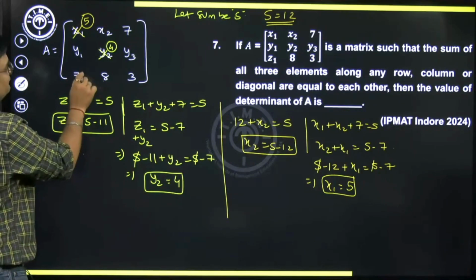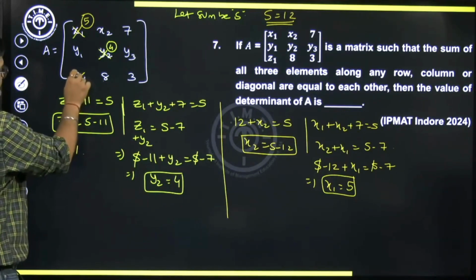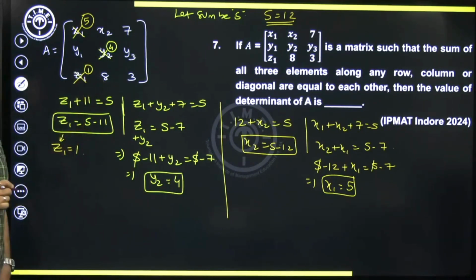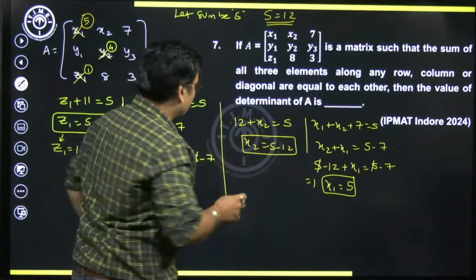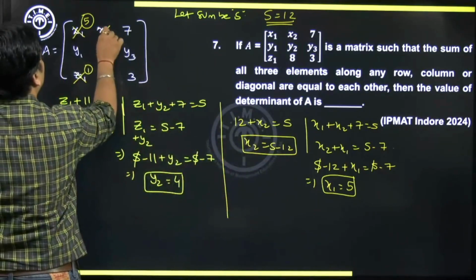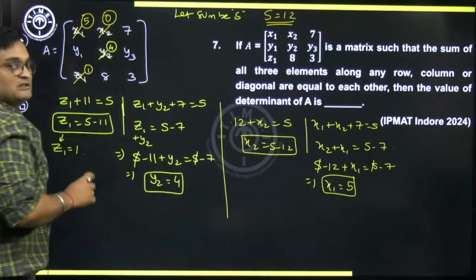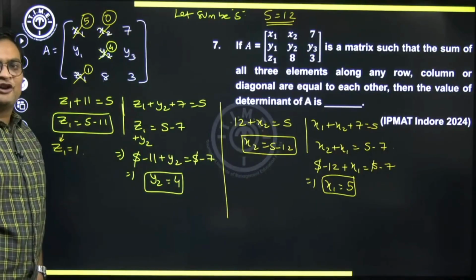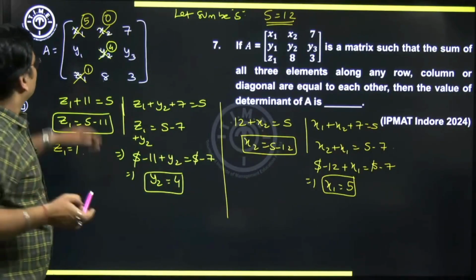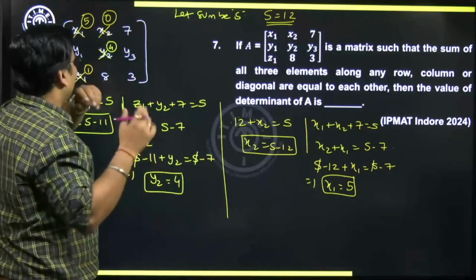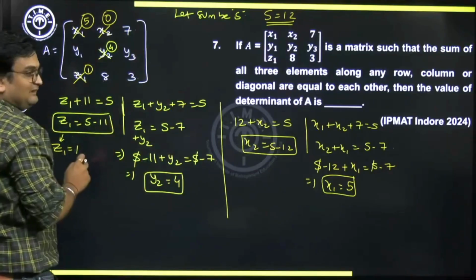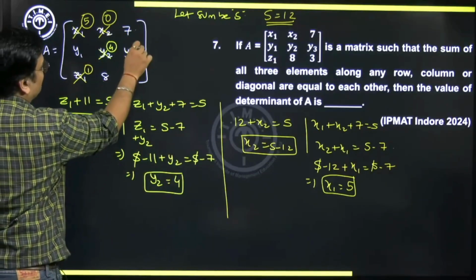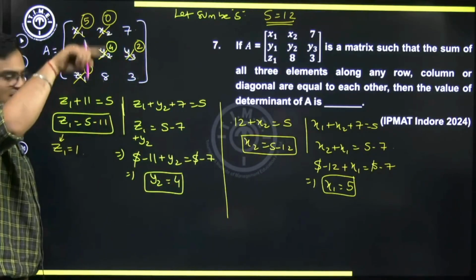So this value will become 1. Okay. Also x2 was 12 minus 12. So can I say x2 is going to be 0? Now we know that the sum along any row or column or diagonal is going to be 12. So if this is 5 and 0, this should be 7, which is 7. All right. Next, if this is 7 and 3, 10. So y3 should be 2 because the sum should be 12.